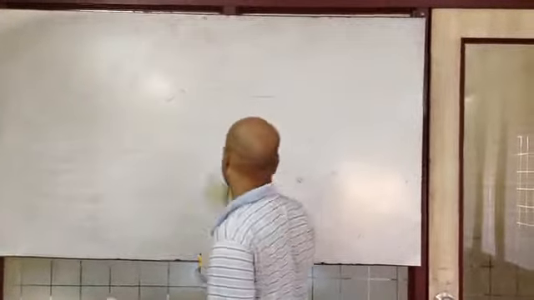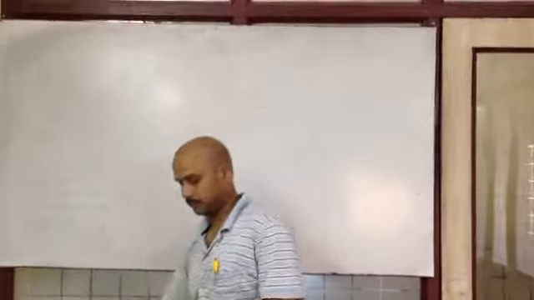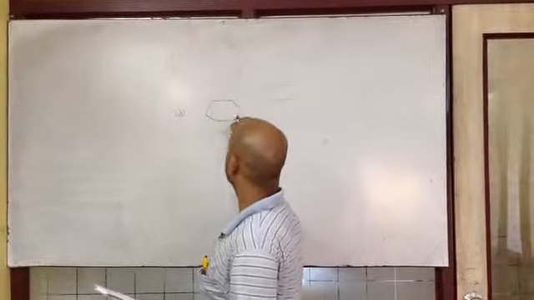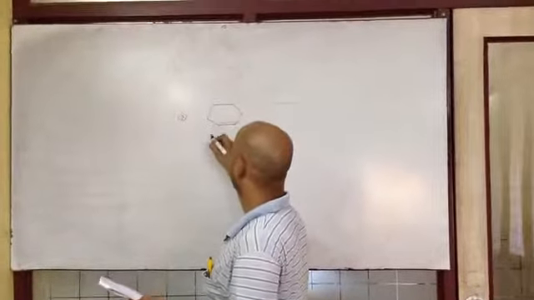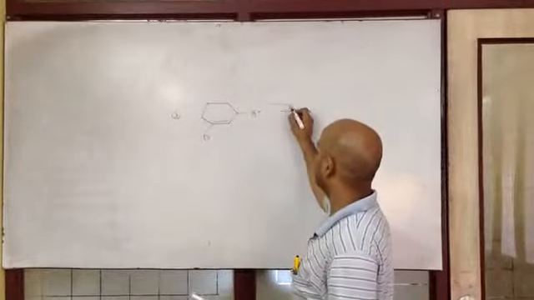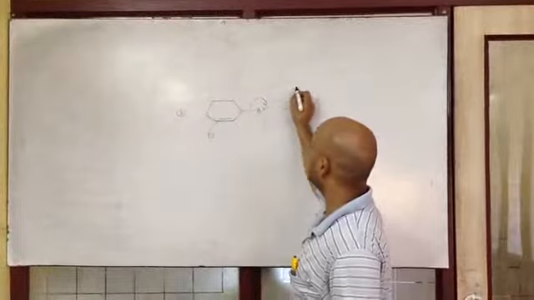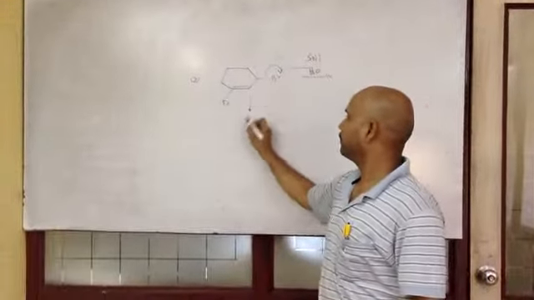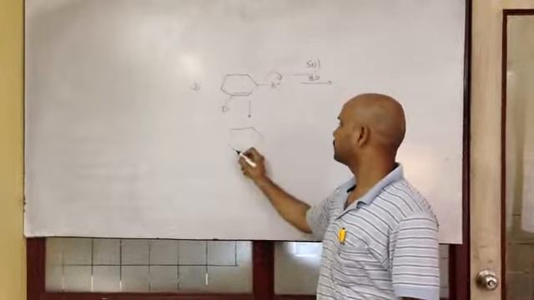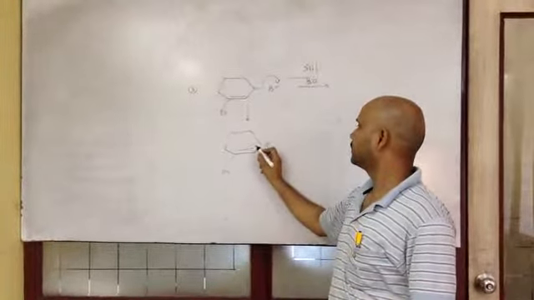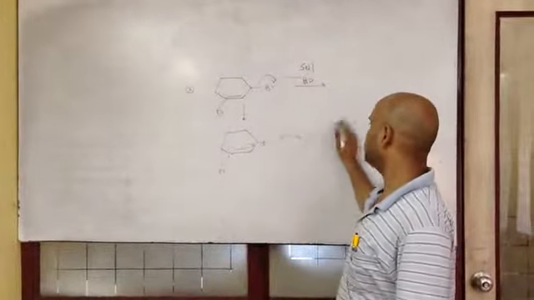Next is the third, Br with H2O. Again, this is an example of SN1 reaction. When Br is lost, draw the Lagrange structure.